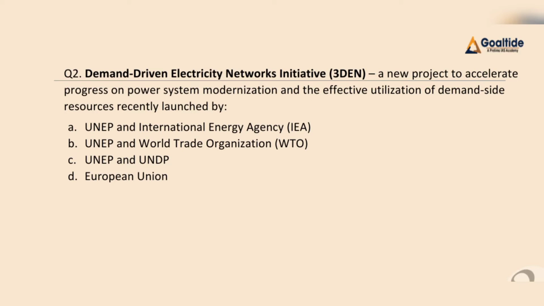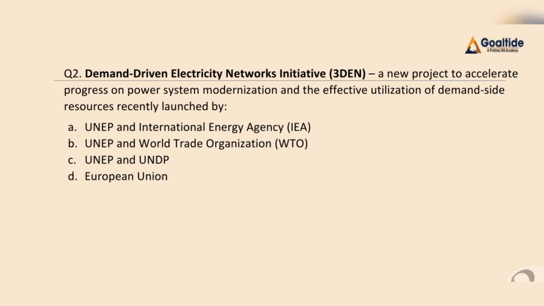So here, if we discuss the statistics, the energy sector contributes 65% of greenhouse gas emissions. Under the Paris Agreement, we have to halve the greenhouse gas emissions from the energy sector by 2030, and we have to eliminate greenhouse gas emissions from the energy sector by 2050. But at the same time, there are a lot of people who do not have access to electricity, right? And they have been forced to use traditional methods, for example wood and charcoal, to cook their food and so on. Hence UNEP and the International Energy Agency, in partnership with the Italian government, launched this initiative. So our final answer for this question will be A, that is UNEP and International Energy Agency.